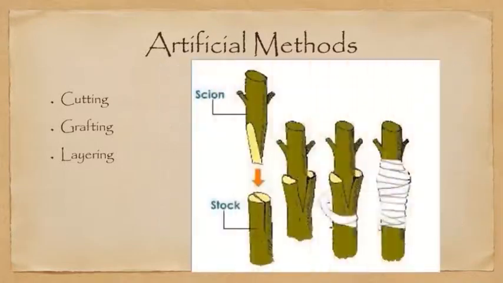Now the other method that we do is grafting. Here two varieties of the same plant are taken. One is the bud stalk and the other is the stem stalk. In the stem stalk, the bud stalk or the scion is inserted and it is allowed to grow. Now when this new plant grows, it will have certain tissues of the scion and certain tissues of the stalk, so that the new plant will have characters of both varieties. So grafting is a method where you can combine characters from two plants.